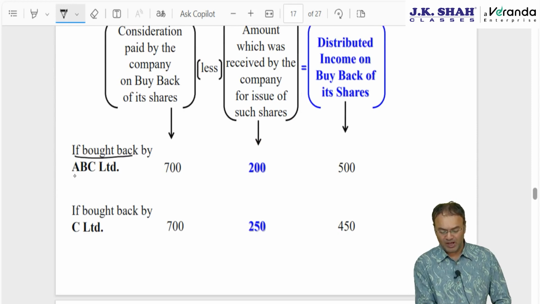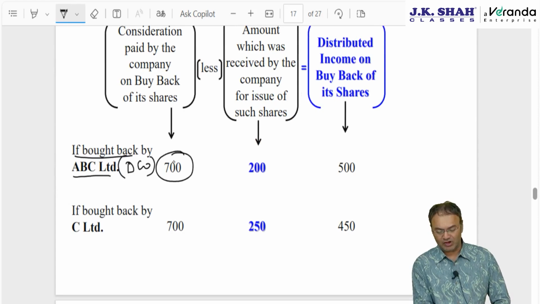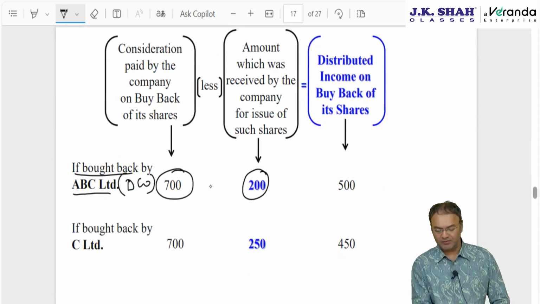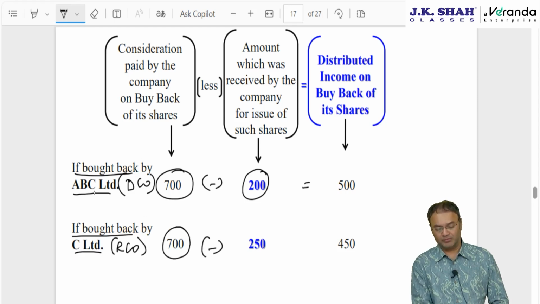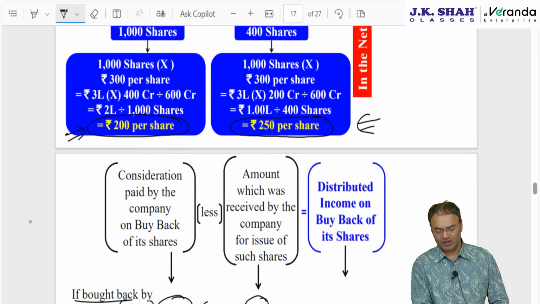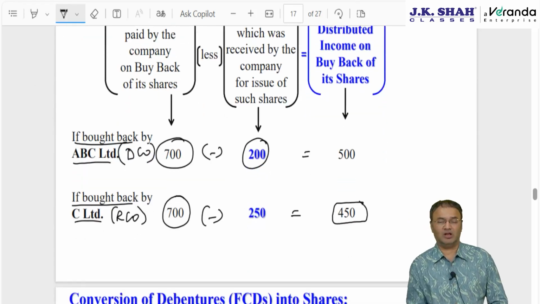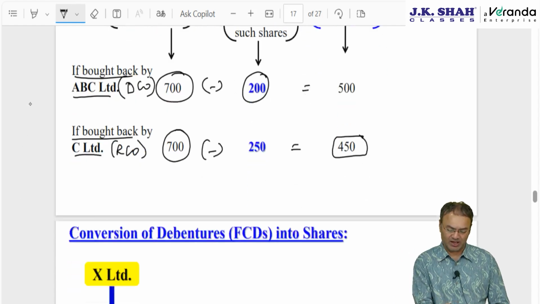In case of buyback by the demerged company ABC Limited after demerger for 700 rupees, the company will be deemed to have received 200 per share, and accordingly 500 rupees per share will be the distributed income, on which 23.296% tax will be payable. And in case of buyback by the resulting company after demerger for 700 rupees per share, the company will be deemed to have received 250 per share. Accordingly, the distributed income will be 450 per share. Multiplied by quantity, you can always multiply later.